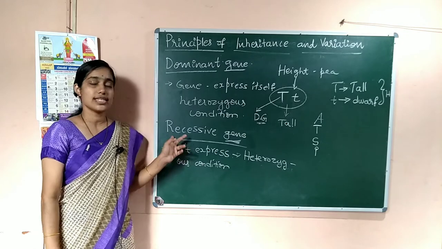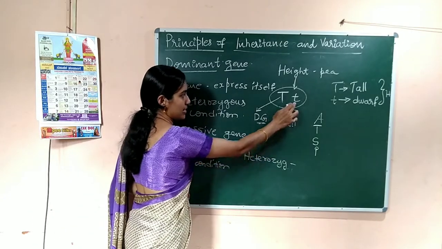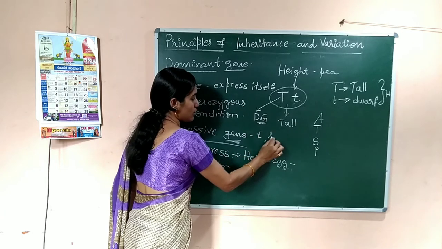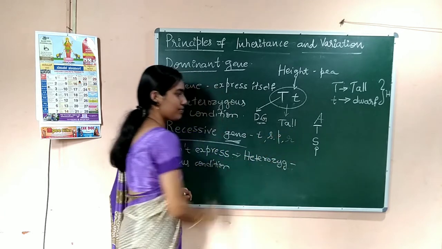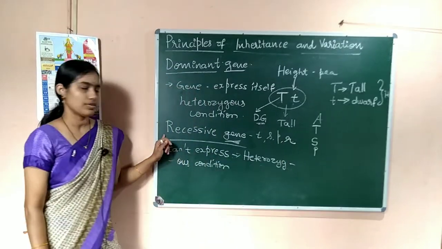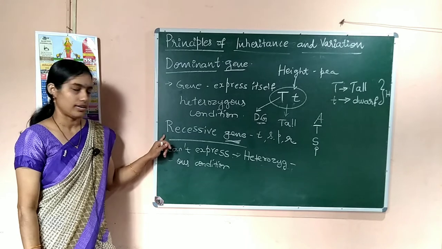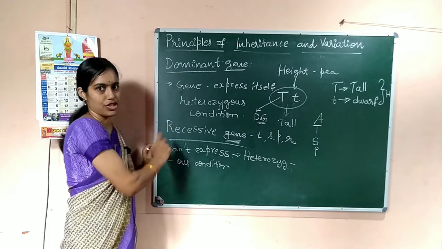And recessive genes are always written in small letters, like small t, small s, small p, small r. So this is how recessive genes should be written. So, dominant gene, recessive gene.